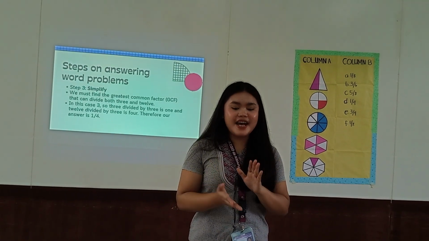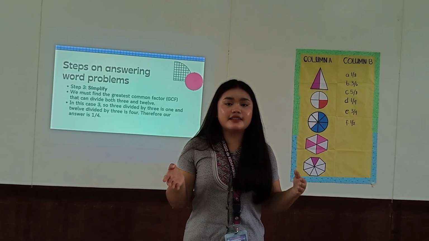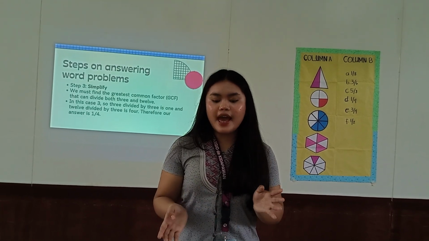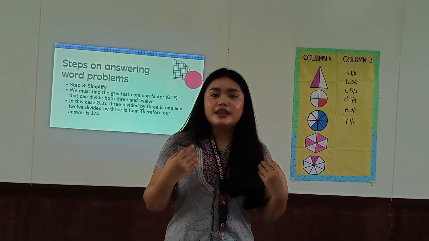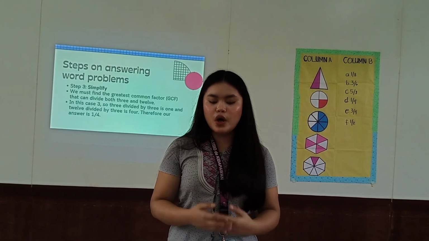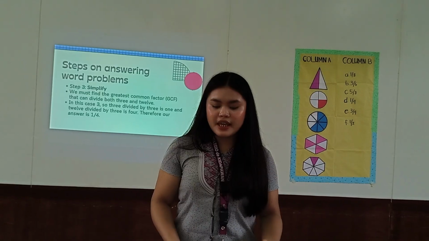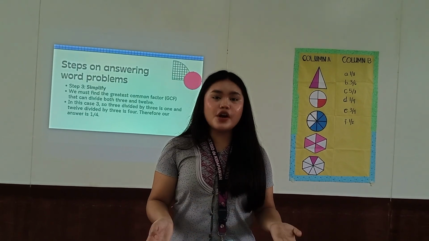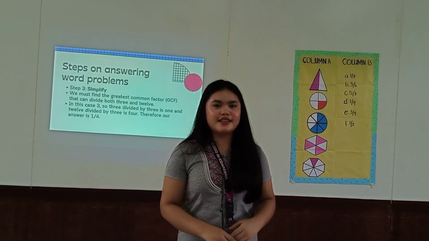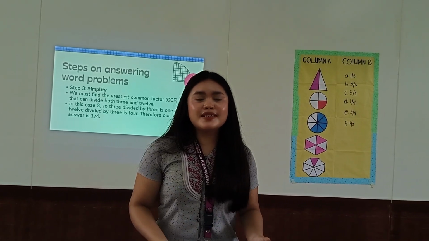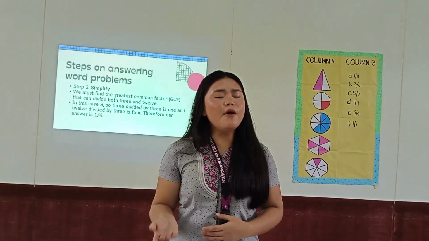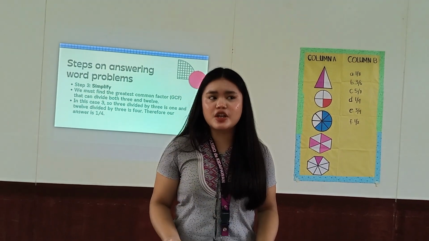Now to check, we have to simplify it. We must find its greatest common factor, or the GCF, that can divide both 3 and 12. In this case, 3. So 3 divided by 3 is equal to 1, and 12 divided by 3 is 4. Therefore, our answer is 1/4. To check if 1/4 is the correct answer, we can use our creativity. This time, we will visualize the fraction. But how can we visualize a fraction?